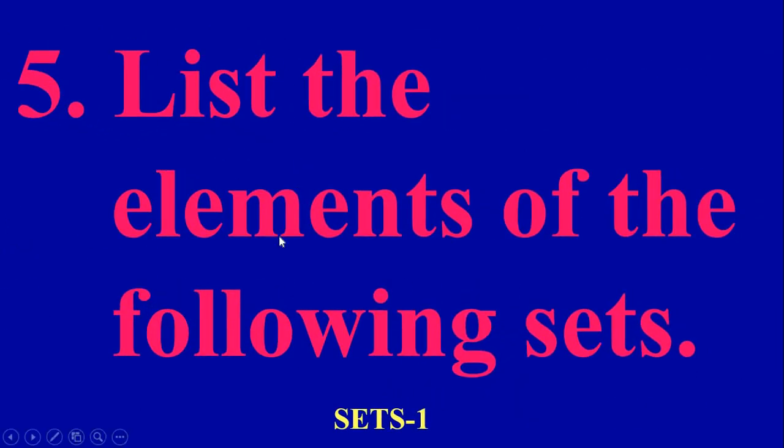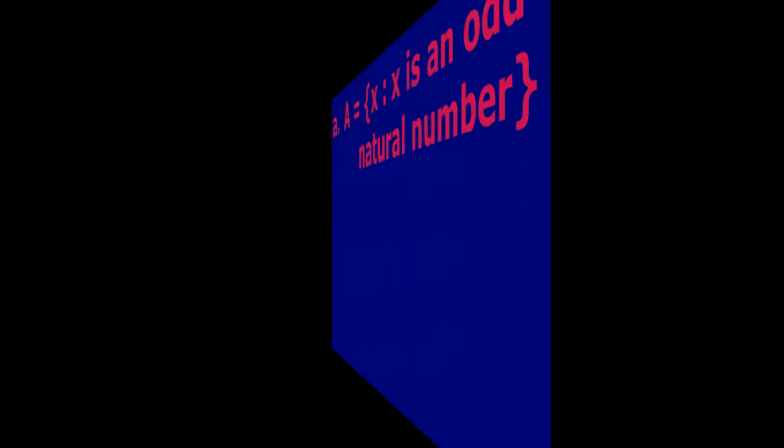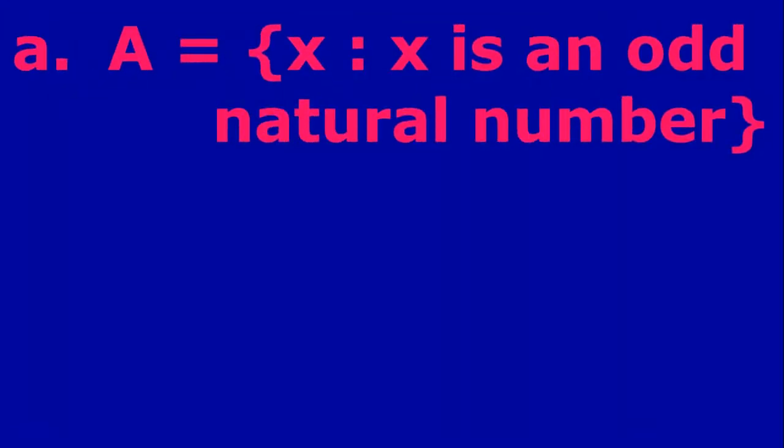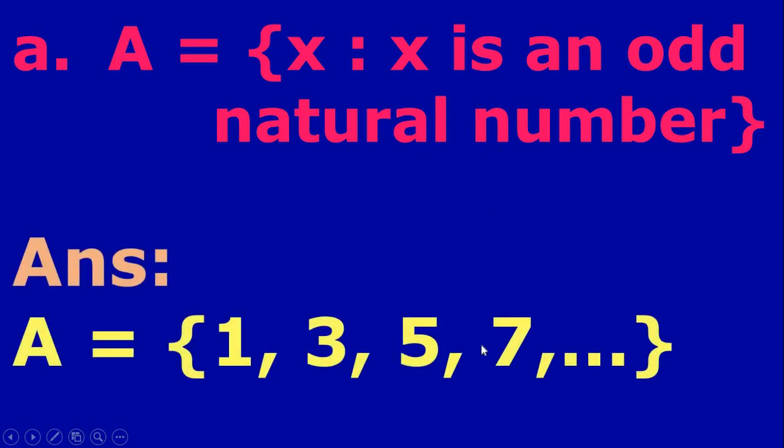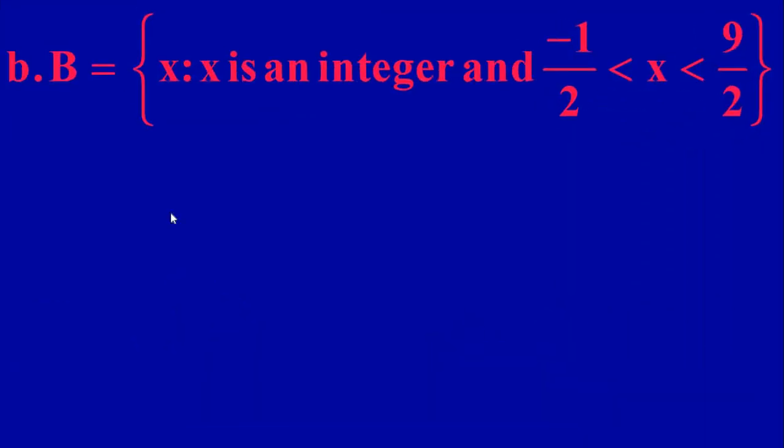Next question, list the elements of the following sets. You have to write all the elements again. They will give the set in set builder form, and you have to write it in roster form. First one, A equals the set of all x such that x is an odd natural number. It is all odd natural numbers, so it is 1, 3, 5, 7, etc.